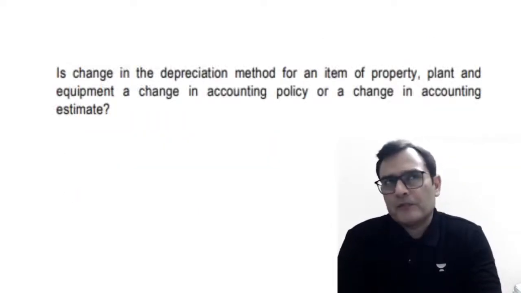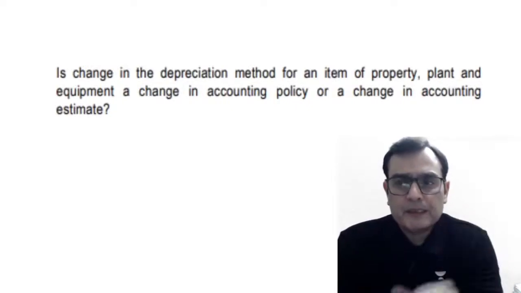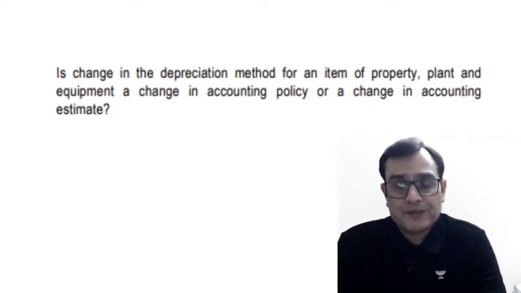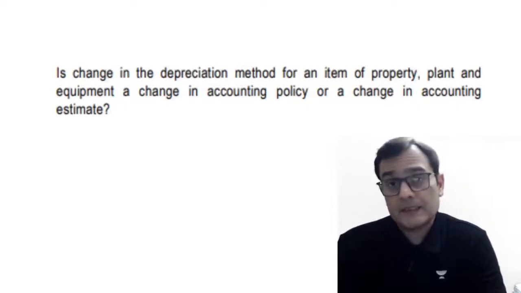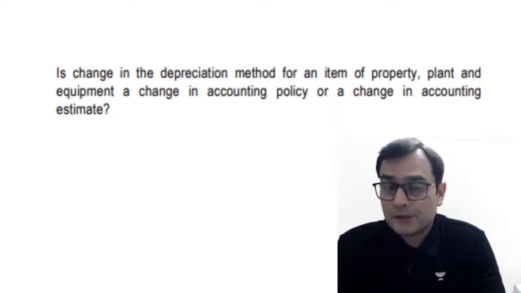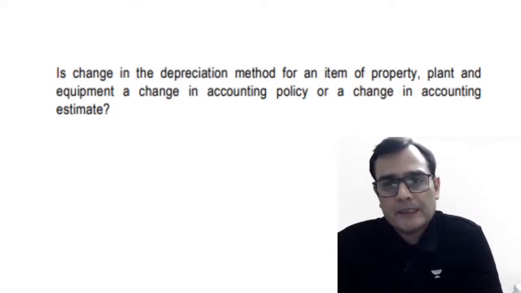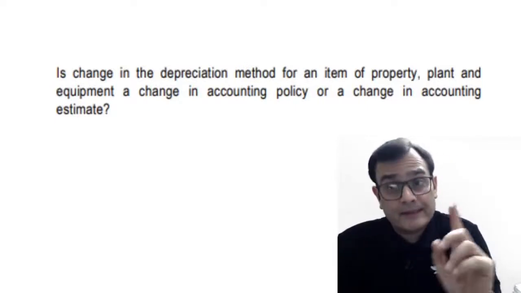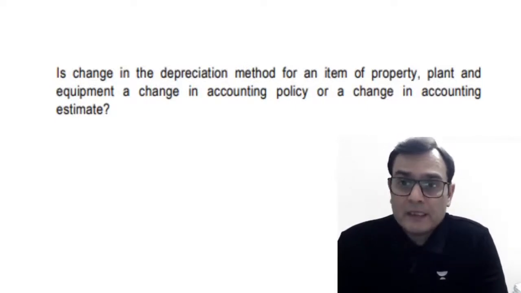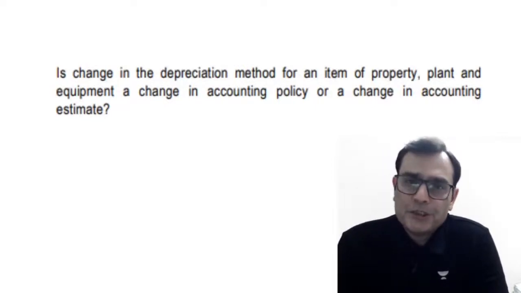So let me first of all give you some more insight. I would say depreciation is based on a couple of factors. For example, it is based on the life of the asset, that is an estimation. It is based on the scrap value of the asset, that is an estimation. It is based on a depreciation method, that is an estimation. And it is also based upon whether you're considering the asset at cost or a revaluation method. Now that is an accounting policy. So when a company changes a depreciation method, let's say for a PPE,